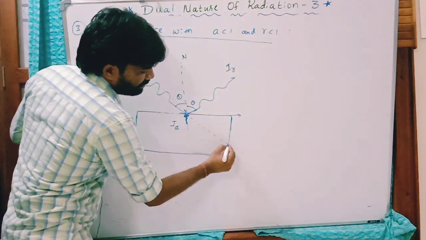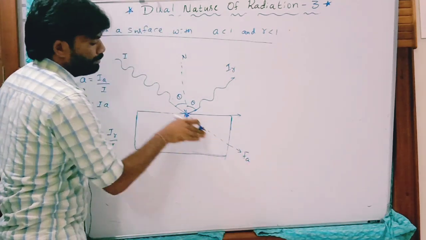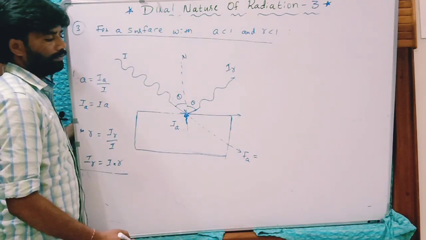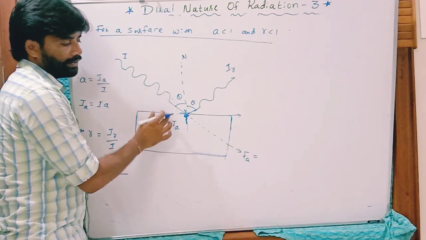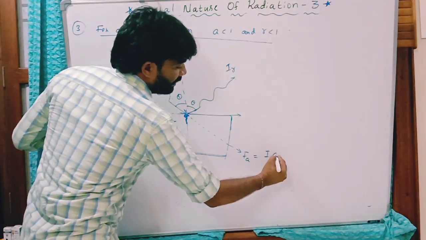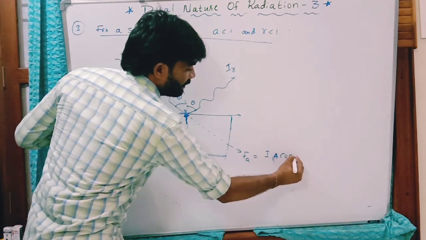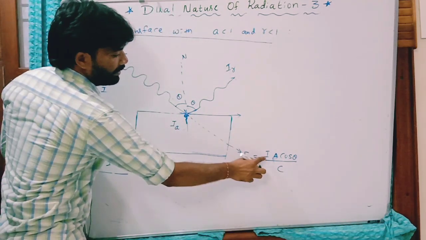What is the net force due to the absorbed part on this surface? It is I A cos theta by c, where capital A is the surface area. But what is the I here?